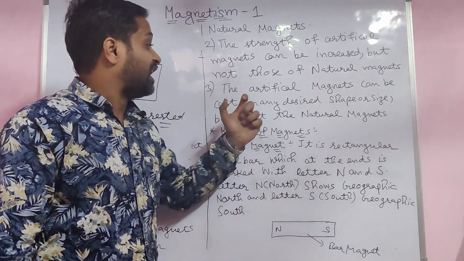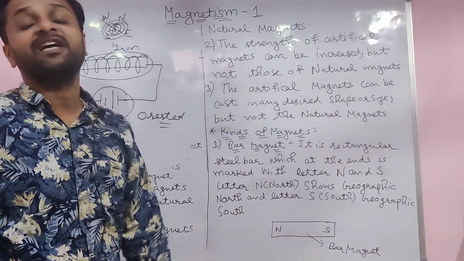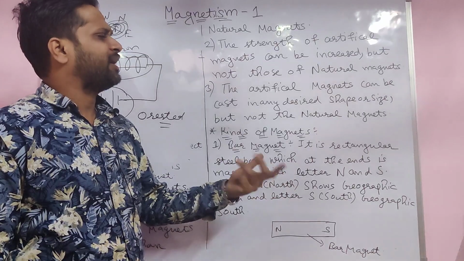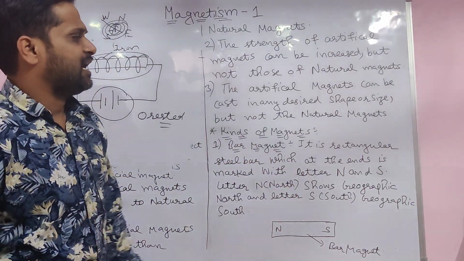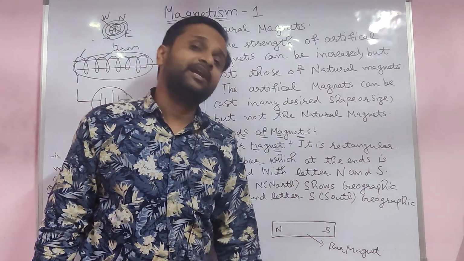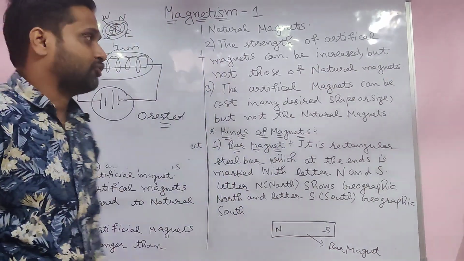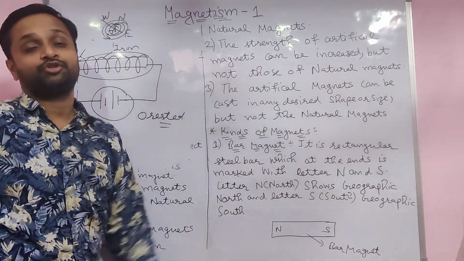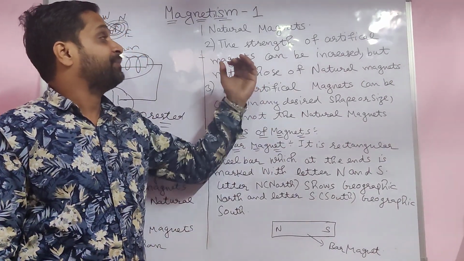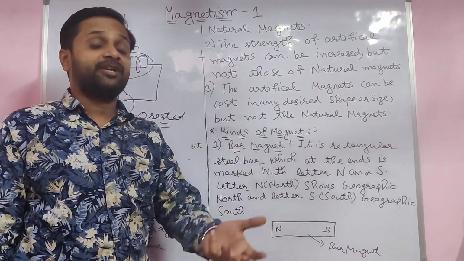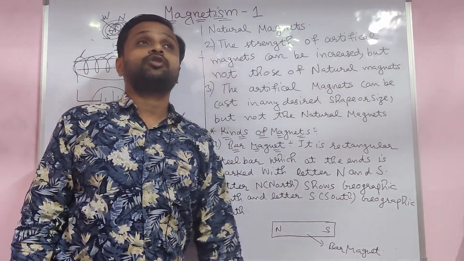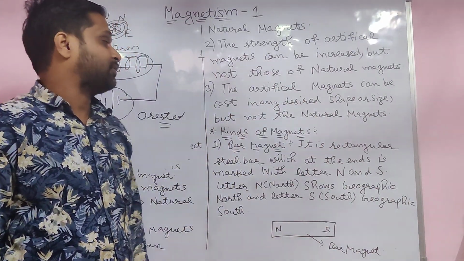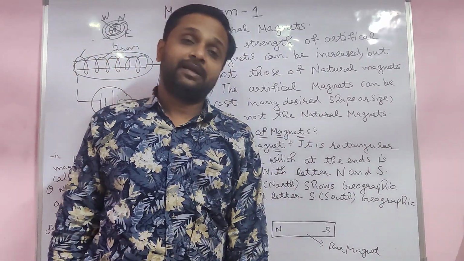But in a natural magnet, you are unable to increase or decrease the strength. Also, an artificial magnet can be cast in any desired shape or size, but not the natural magnet. I repeat: an artificial magnet is stronger than the natural magnet; the strength of an artificial magnet can be changed, but not that of a natural magnet; and an artificial magnet can be cast in a desired shape or size, but not a natural magnet.